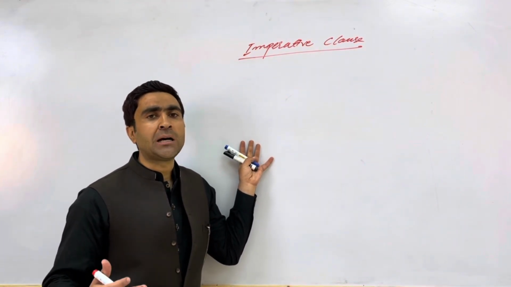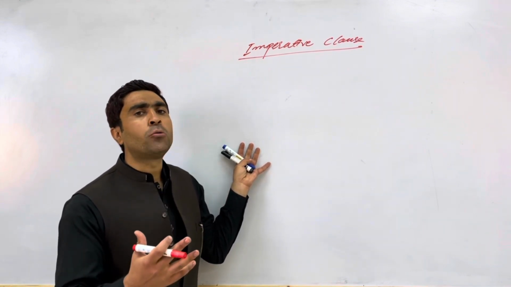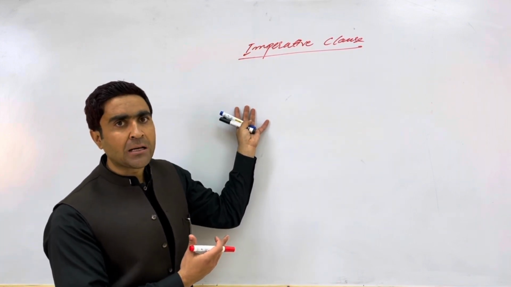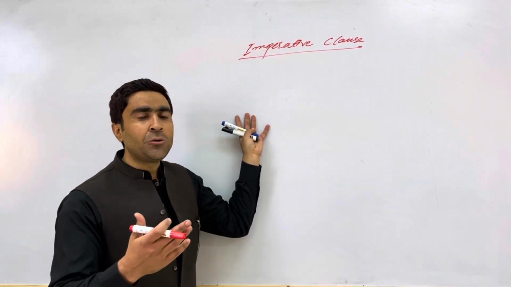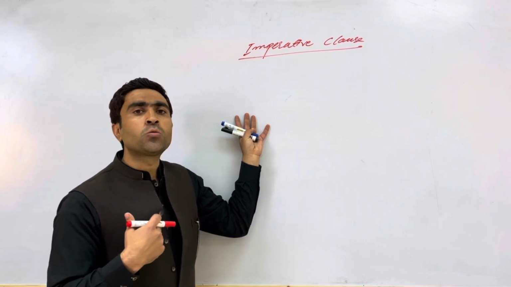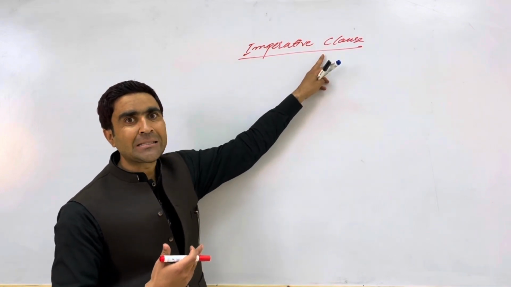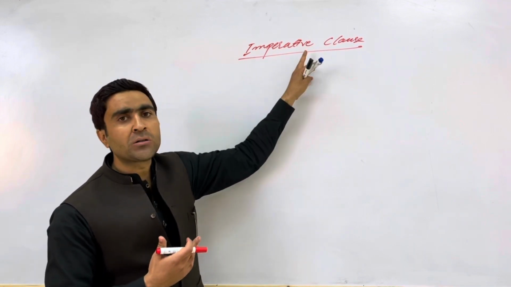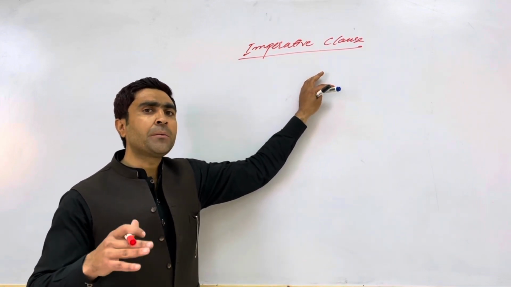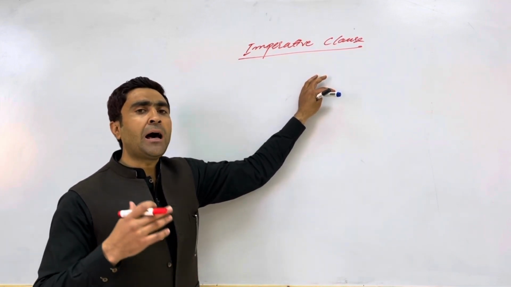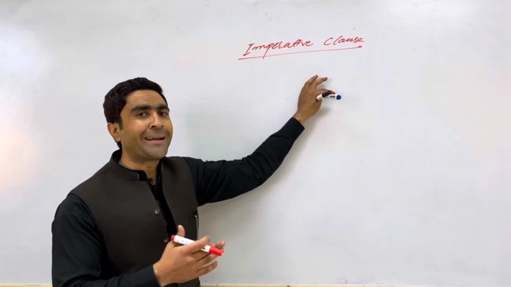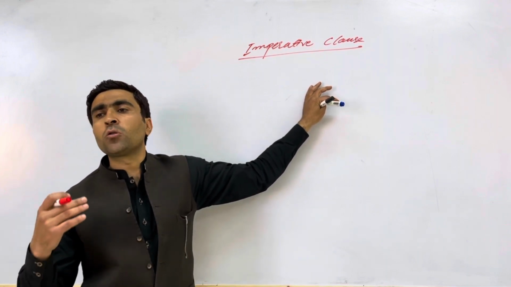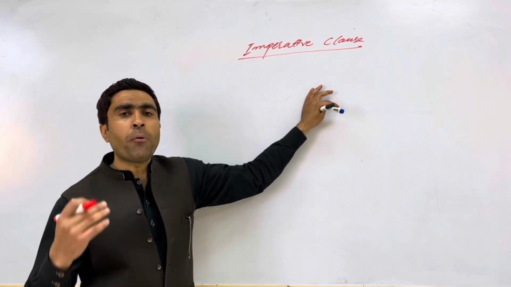और एक चीज मैं आप लोगों को ये बता दूं कि imperative sentences के आखिर में हम लोग full stop लगाते हैं. So I would like to write down some of the characteristics of the imperative clause. And I will try to justify my point of view as to why I call it a clause. Why don't I call it a sentence? जिस तरह मैंने आपको बता दिया कि clause और sentence के दरमियान कोई भी फर्क नहीं है. Clause कभी कभार मीनिंग देता है, कभी कभार मीनिंग नहीं देता. जब clause मीनिंग देता है, that's called the independent clause or the main clause or the principal clause. जब मीनिंग नहीं देता तो उसको कहते हैं the dependent clause or the subordinate clause.